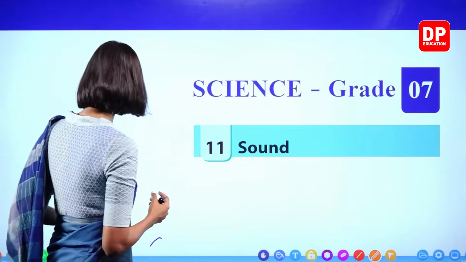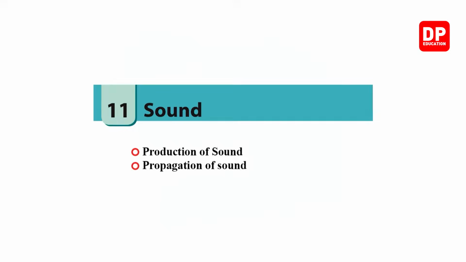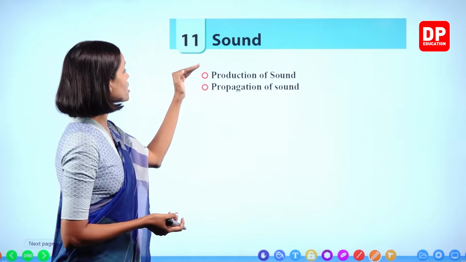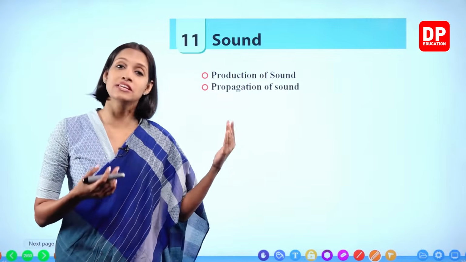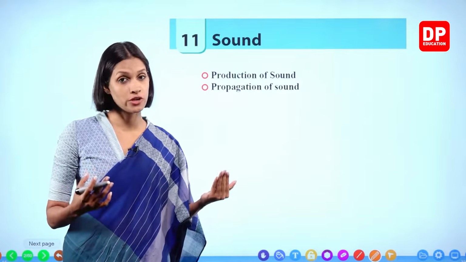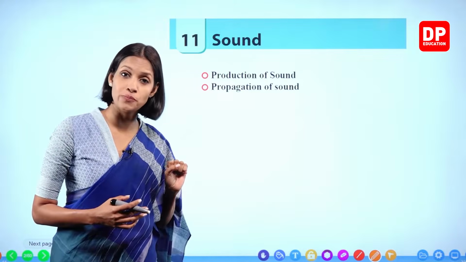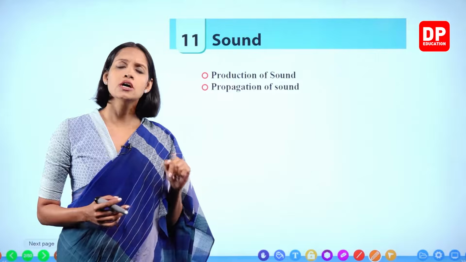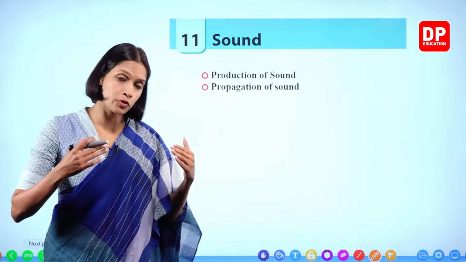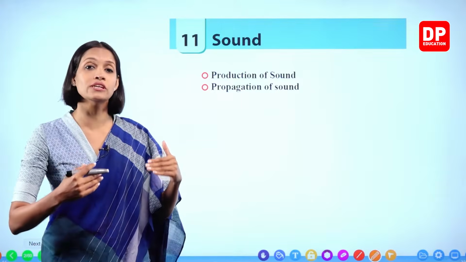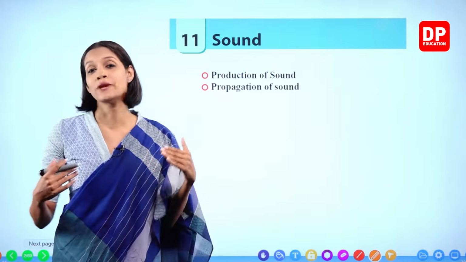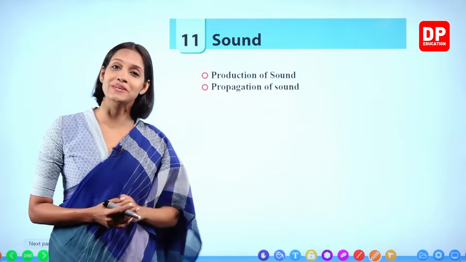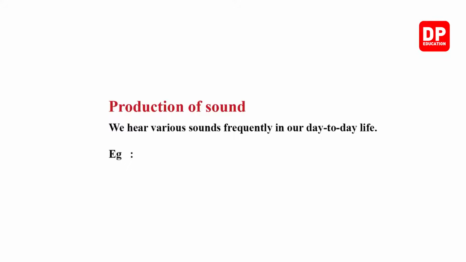So let's see what are the topics that we have to discuss. We have to discuss this lesson under two main topics, that is production of sound. Even last year we learned about production of sound, how sound is produced. We learned briefly about the first topic. Now under the second topic, we are going to learn about the propagation of sound. What is the meaning of propagation, children? Propagation means transmission or moving or traveling of sound waves from one place to another place. So we are going to learn this lesson under these two main topics. Let's start the lesson.